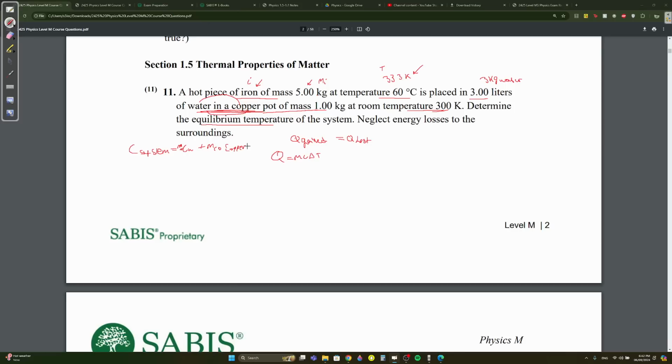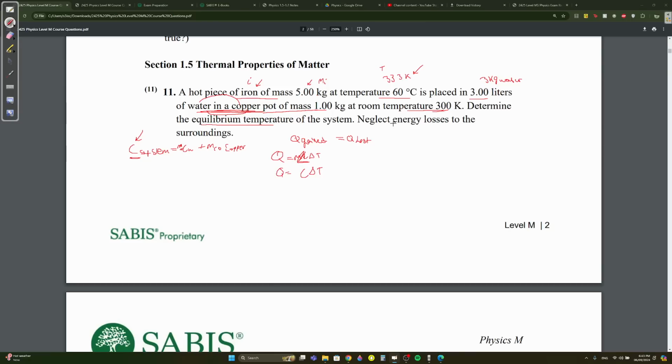This was in my notes. To find the heat capacity of a system, you do MC of the first one plus MC of the second one. If it's three things in the system, plus MC of the third one, and plus MC of the fourth one, plus MC of the fifth one, and so on until you're finished. So the C of the system is M of the water, C of the water, plus M of the copper, C of the copper. In this case, Q equals MC delta T, right? Instead of MC delta T, we're going to say C delta T because it's the big C. When you're finding the C of a system, that's actually the big C. And what do we do when you have big C? We don't say MC anymore, we just say C. So Q equals C delta T.